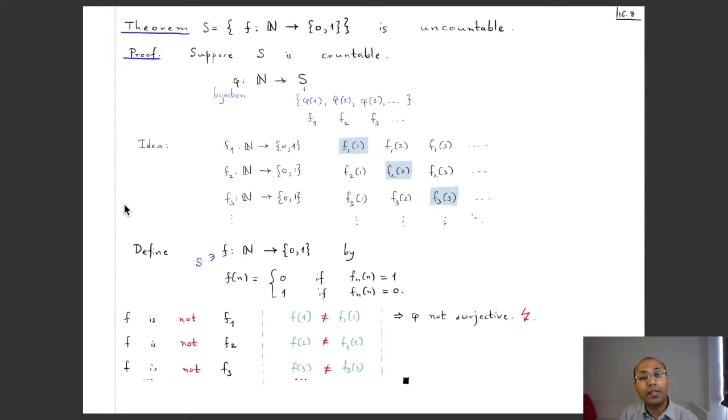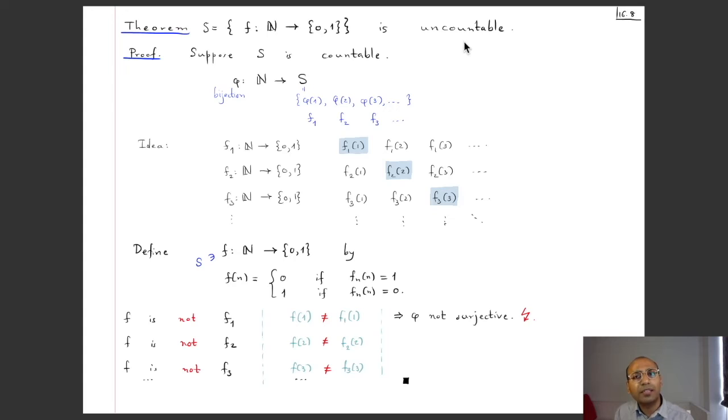So far we have seen several examples of countable sets, the set of natural numbers, the set of integers, and the set of rationals. But so far we have not seen a single example of an uncountable set. So here is a first example of an uncountable set. We will look at the set of all sequences which are 0 or 1 valued. So this is really the set of all functions from N to {0, 1}. Okay, so it's a whole lot of functions. All the functions from N to the set containing 0, 1, you put in a set, and that's this set S, and we'll show that that is uncountable.